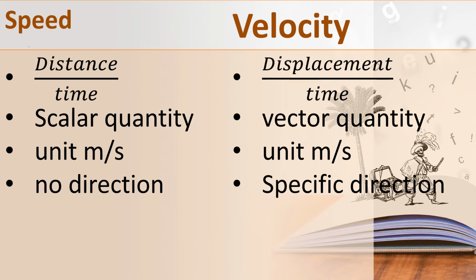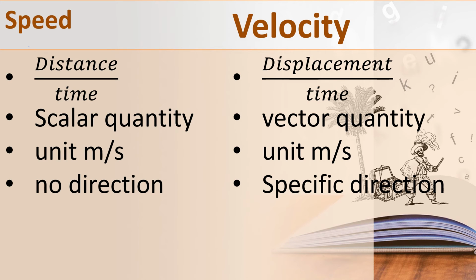What is the formula to find speed? Speed equal to distance upon time. How will you write the unit? The SI unit of speed is meter per second. Distance we will measure in meter and time we will measure in second.